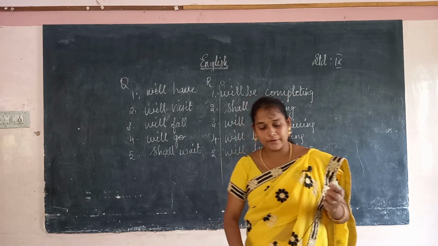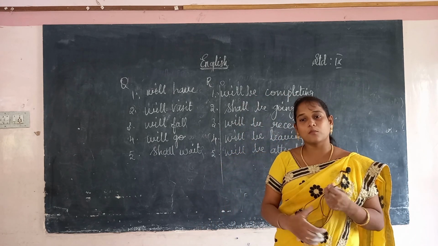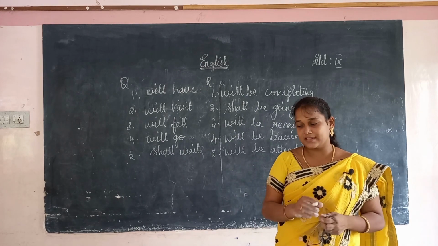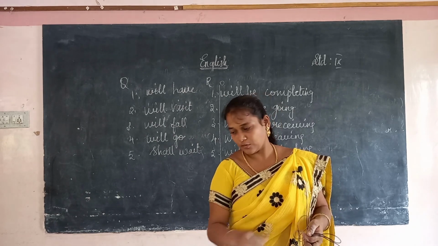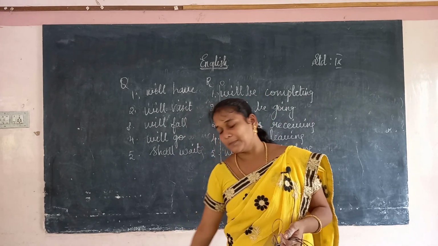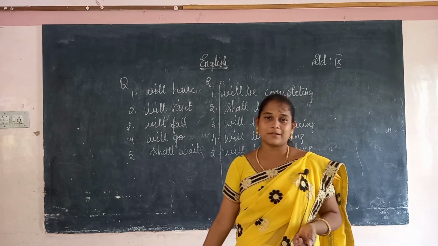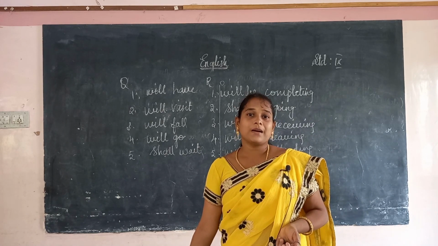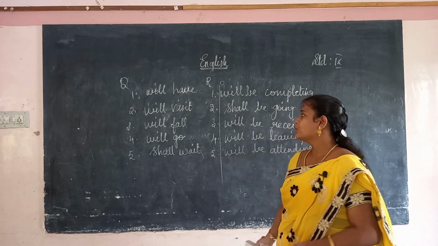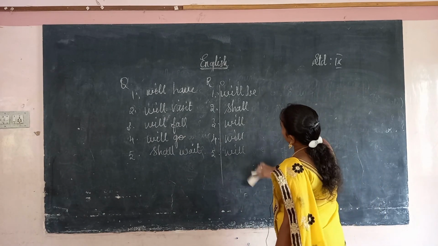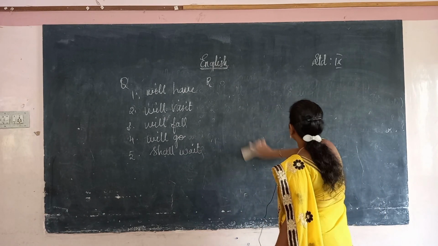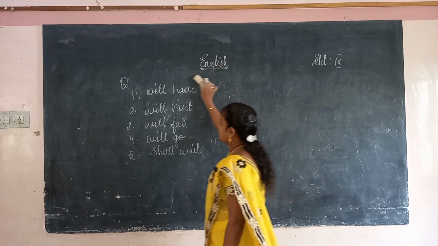So you have to write all this in your book. That is the most important. I hope you have understood the tenses. That is present tense, past tense and future tense, all the 4 forms. Present: simple present, present continuous, present perfect continuous. The same way past and the future also. You have to know the usage and you have to know the pattern also. Then it will be easy for you to write the tense without any mistakes.